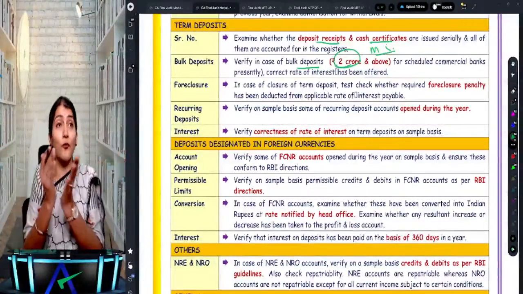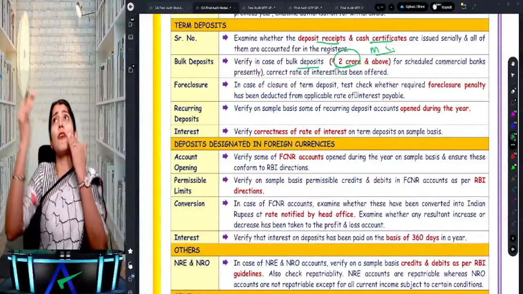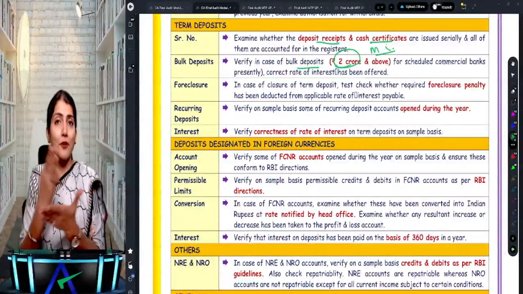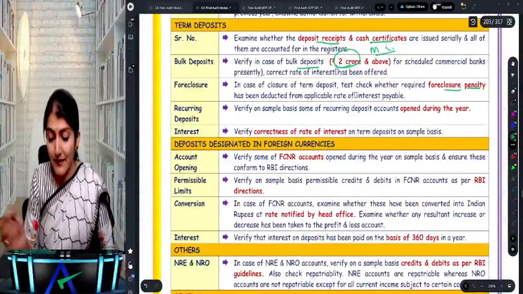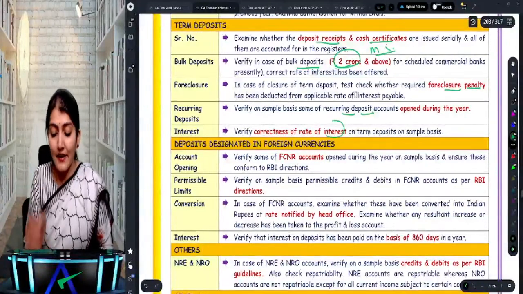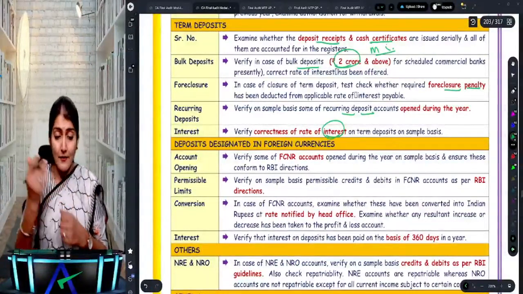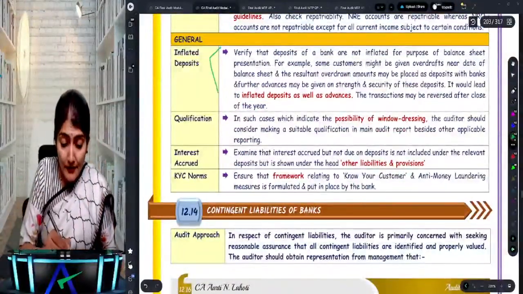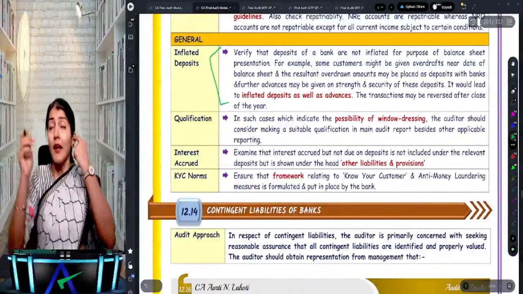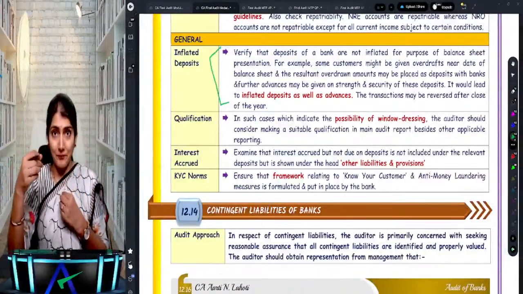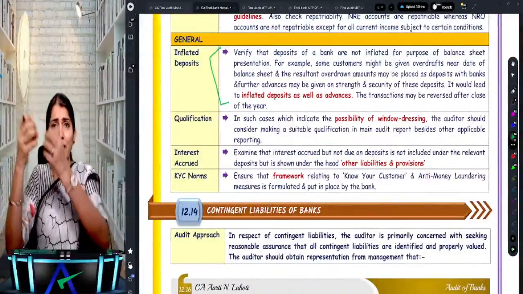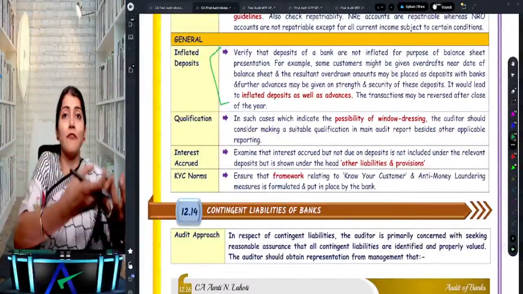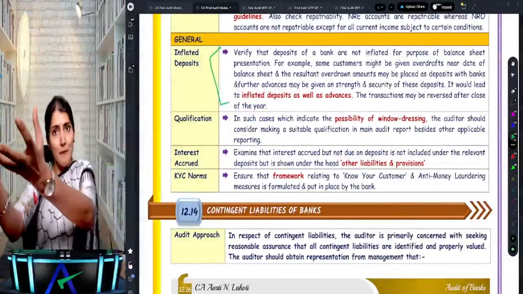Then in case of foreclosure, that is, you had opened an FD for 5 years, but then you decide to close or break the FD after 2 years. So, foreclosure penalty. Then if there is any recurring deposit, the correctness of the interest being charged. So that's regarding the term deposit. And then you have the general. What is one interesting point in the general that they are talking about? You take an overdraft from the bank of 10 lakh. That overdraft, 10 lakh rupees, you keep as an FD with the bank. So you take an OD, the bank has given you 10 lakh.